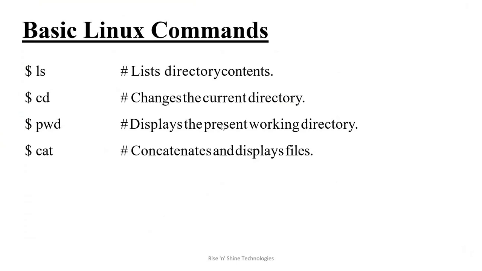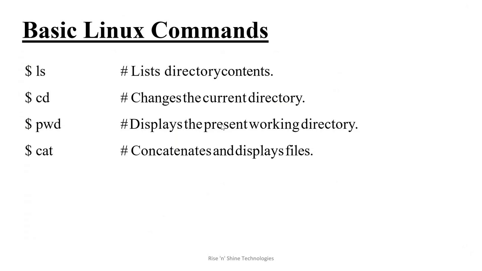So how do we view a file's content? Suppose on Windows, how do we view the file content? We open Notepad, right? If you just double click, the file will open in either Notepad, or if it is a document, in Word, or if it is an Excel file, in Excel.